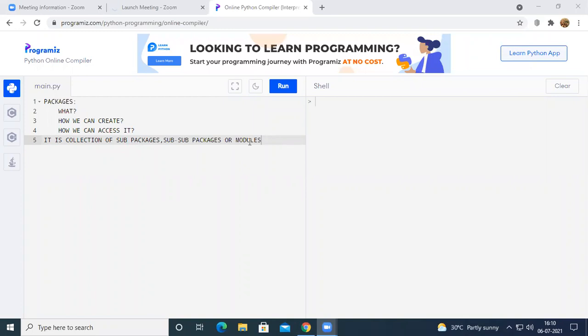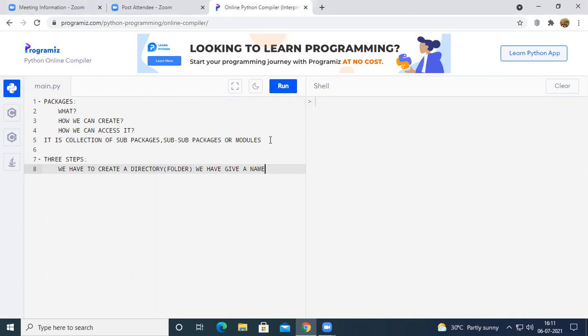Now let us see what we have to do in order to create a package in Python. There are three steps in order to create a package in Python. First thing is that we have to create a directory. Directory, in the sense, we have to create a folder, and we have to give a name for that folder.